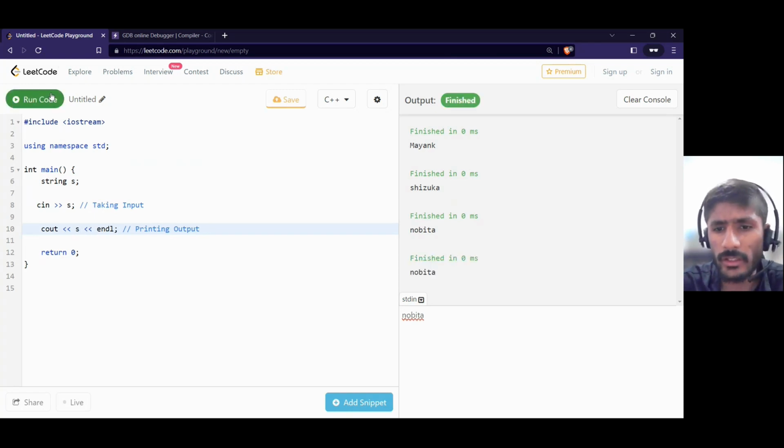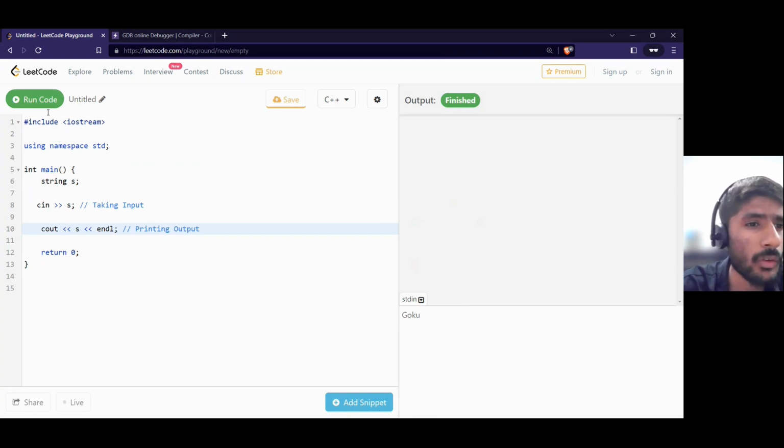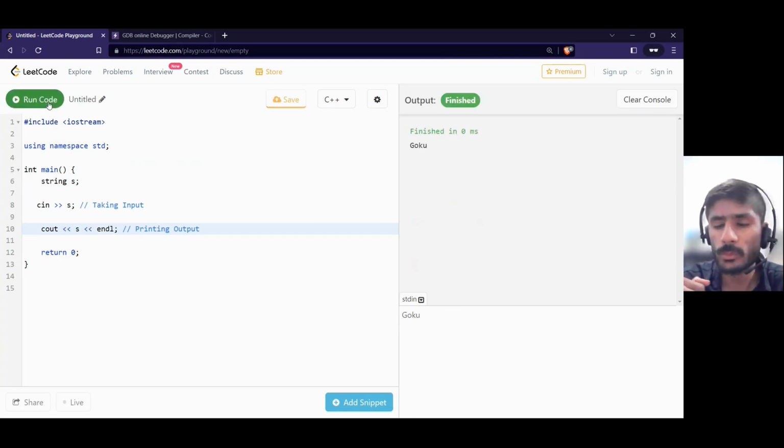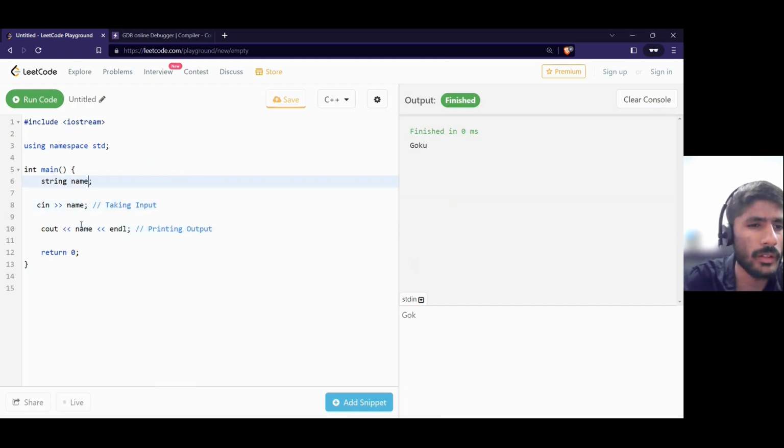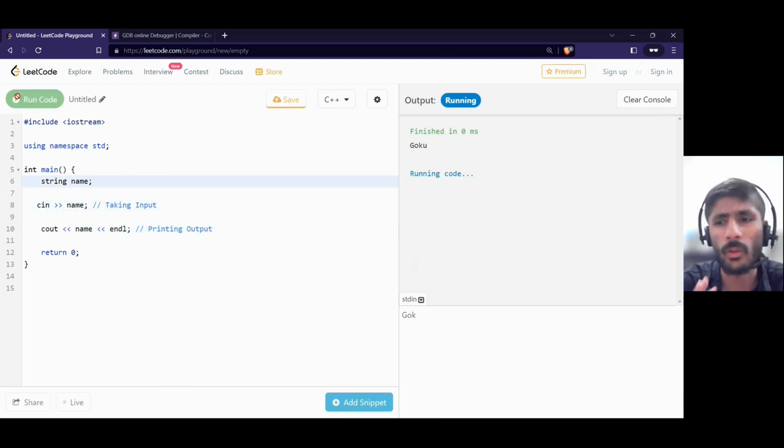Now I will also get the same result, Nobita. For some people who have doubt here, if I put Goku here, clear the console, and click on run code, I will get Goku. So for your simplicity and understanding, I put name here. That's the whole reason.